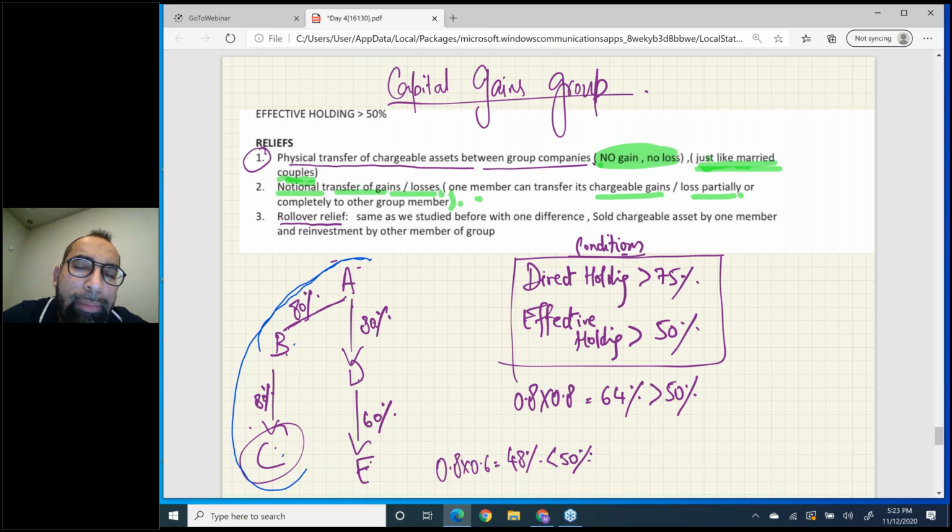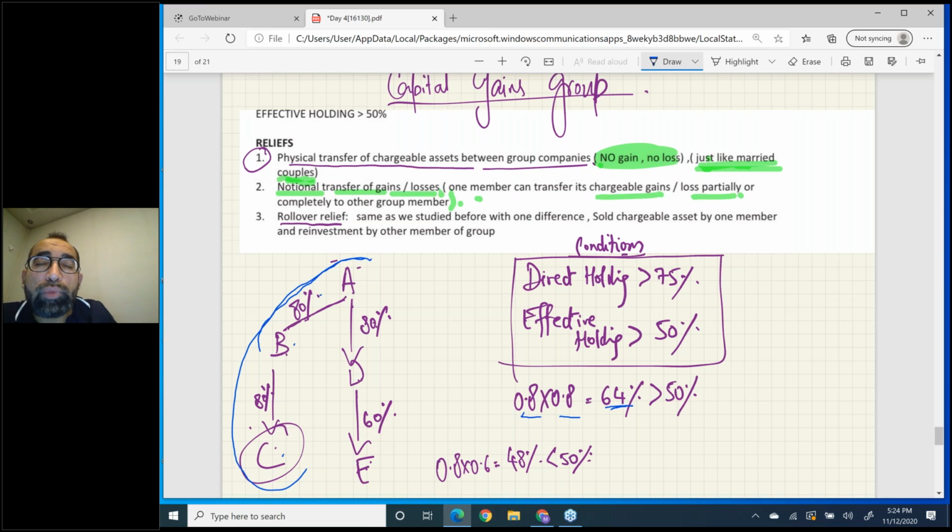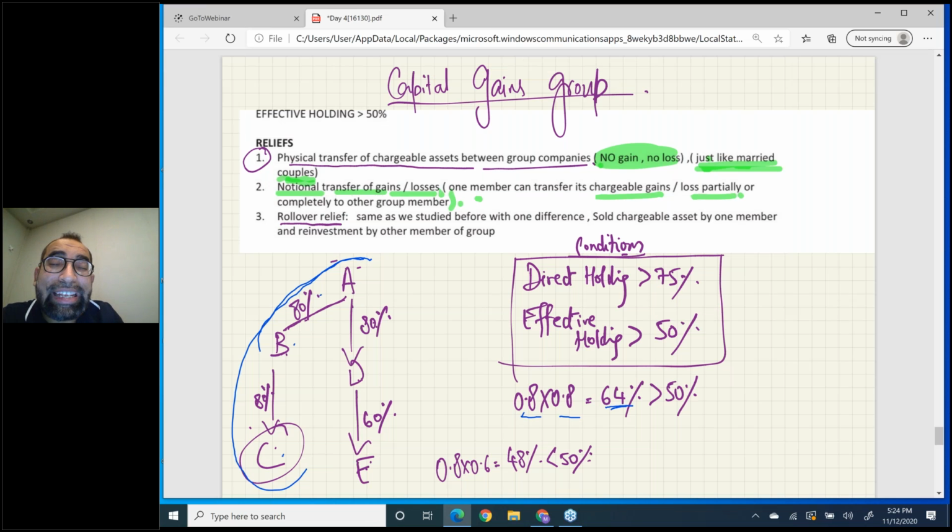This is 0.8 into 0.8, which is 64%, and yes, this 64% is greater than 50%. For a capital gains group, 50% indirect holding is enough. So A, B, C make a capital gains group.